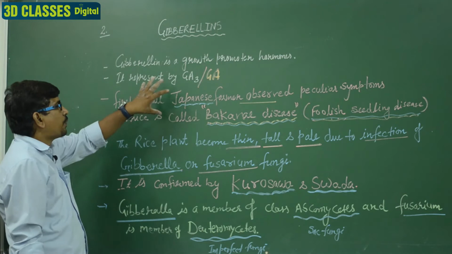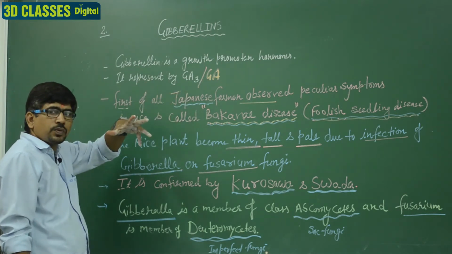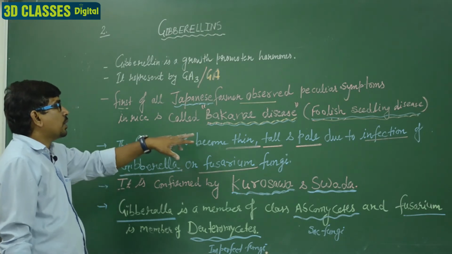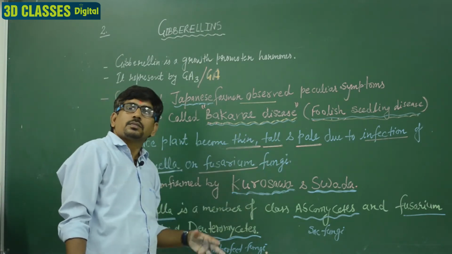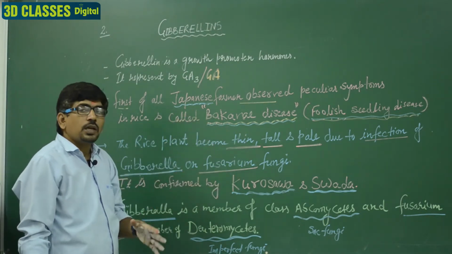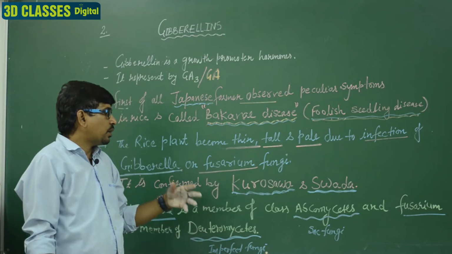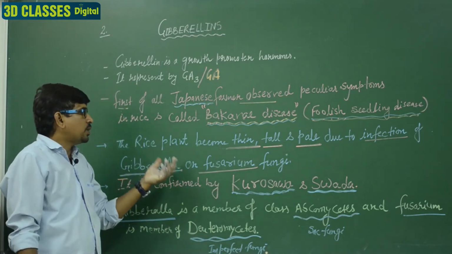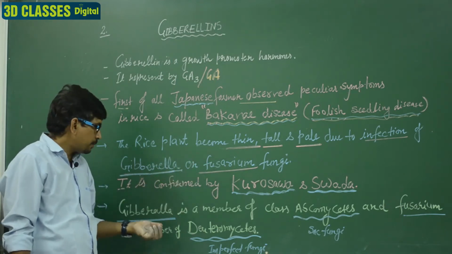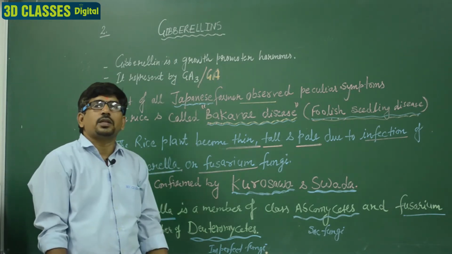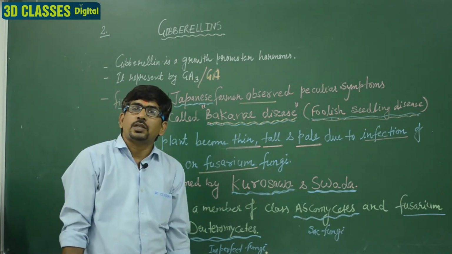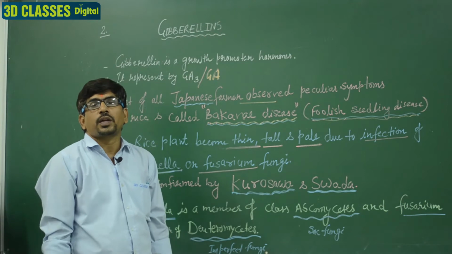First, Japanese farmers observed the symptoms in the rice plant, an abnormal condition. What are these symptoms? The thin, tall and pale rice plants, and they gave it the name Bakanae disease. Kurosawa and Sawada first discovered and confirmed that this disease is caused by two fungi, Gibberella and Fusarium. Gibberella is a member of the Ascomycetes, known as sac fungi, and Fusarium is a member of the Deuteromycetes, the imperfect fungi.